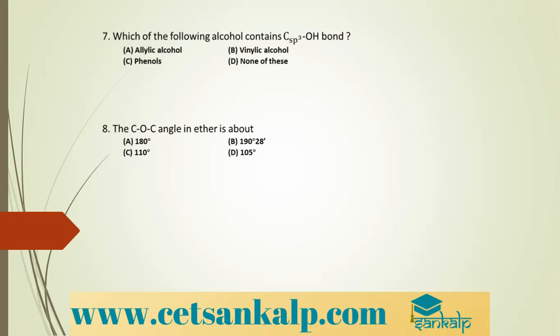And then this on further hydrolysis forms CH3CH2OH plus H2SO4. This is the industrial method of preparation of ethyl alcohol, ethanol from ethene. So which is the correct option? Absorbing H2SO4 followed by hydrolysis.